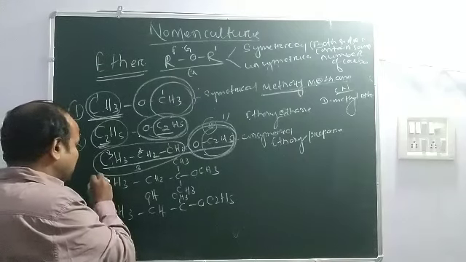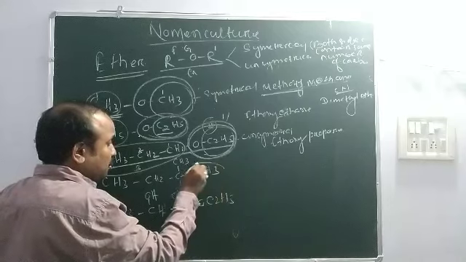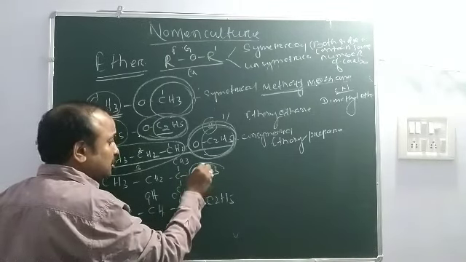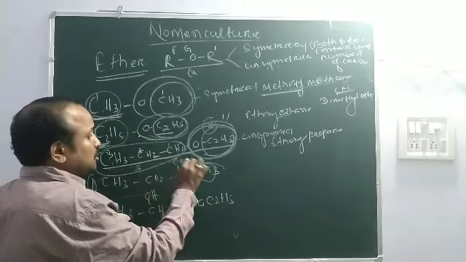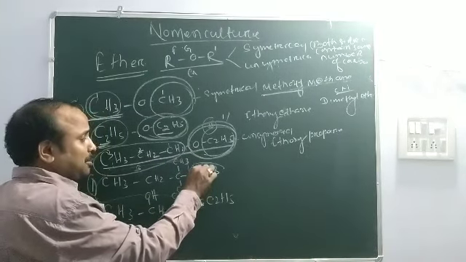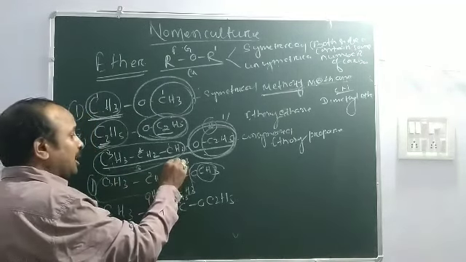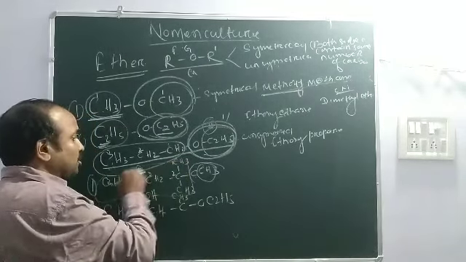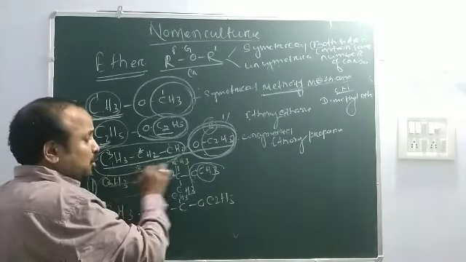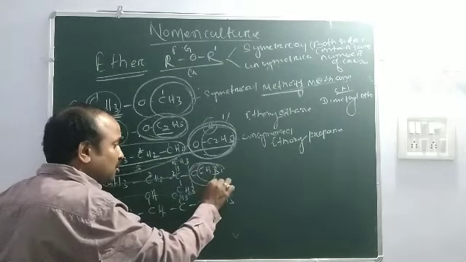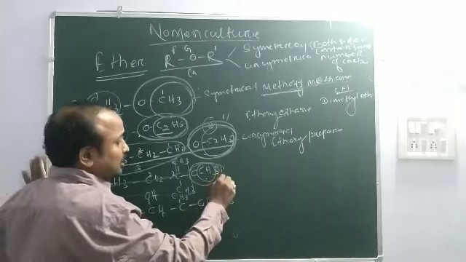Then you look at this compound. There is one ether group, meaning this is one alkyl group, this is another alkyl group. Here is 1, here is 1, 2, 3, 4. This is the longest chain. Clear? So this alkyl group takes the ether, used as the prefix.